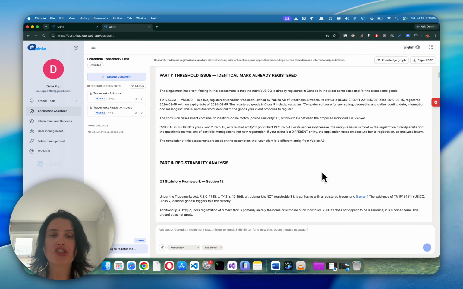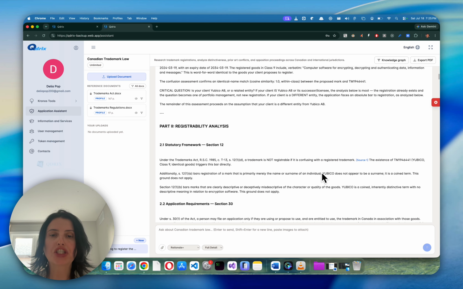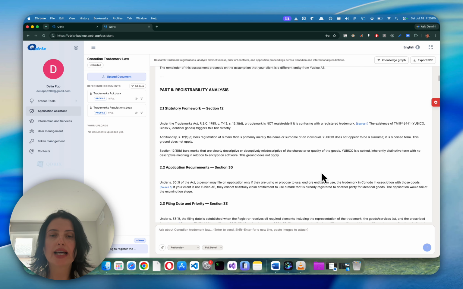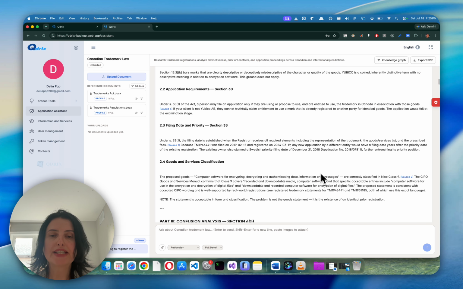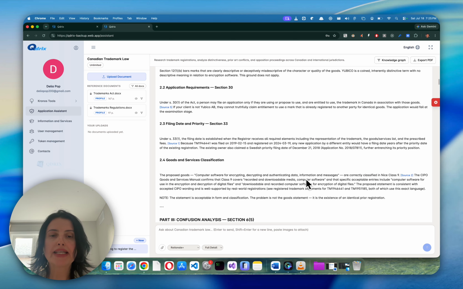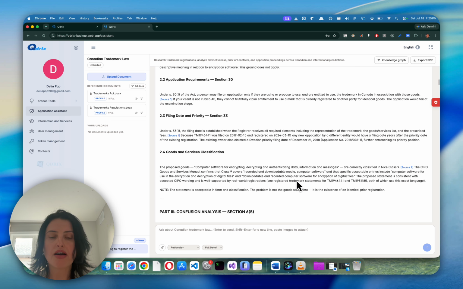We're having a registrability analysis provided by our assistant according to Section 12 of the Trademark Act, as well as Section 30, 33, goods and services classification. They're stating that the goods are in acceptable and ordinary commercial terms, and they are acceptable as they are.